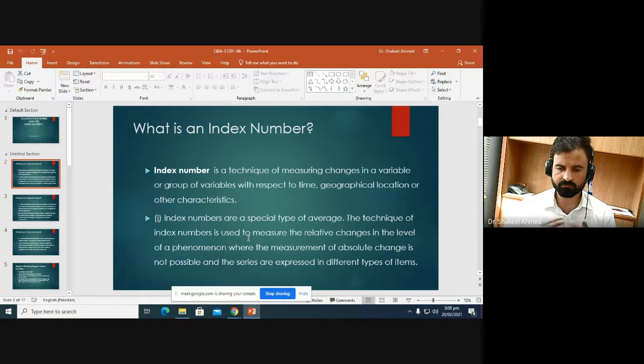Like if we want to measure the change in retail price or living cost of a customer, then it is not possible to measure the exact change or absolute change in the prices, but we can see it relatively. We can say that the change in price is 50% higher or 50% increase as compared to the previous time point or previous geographical position.